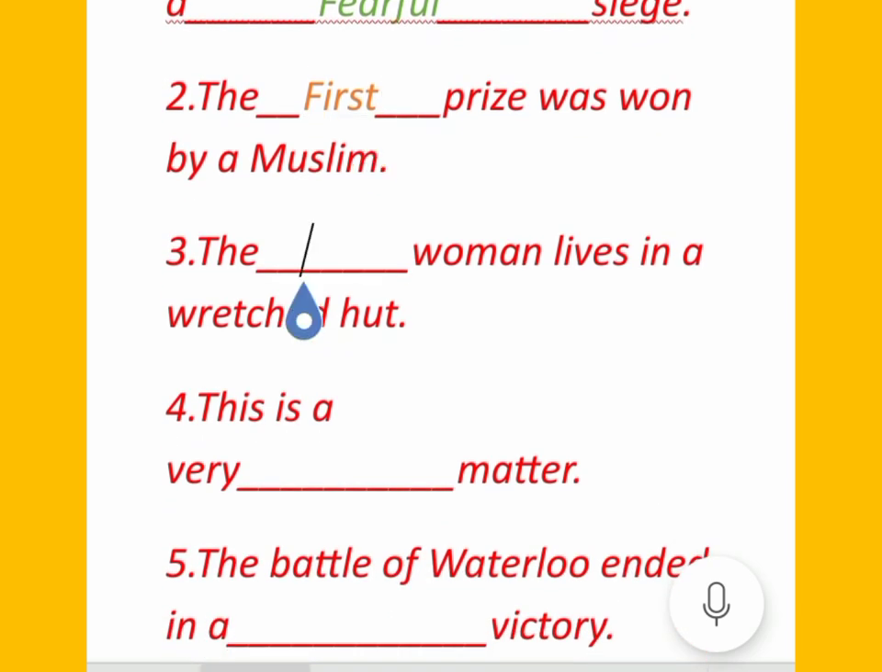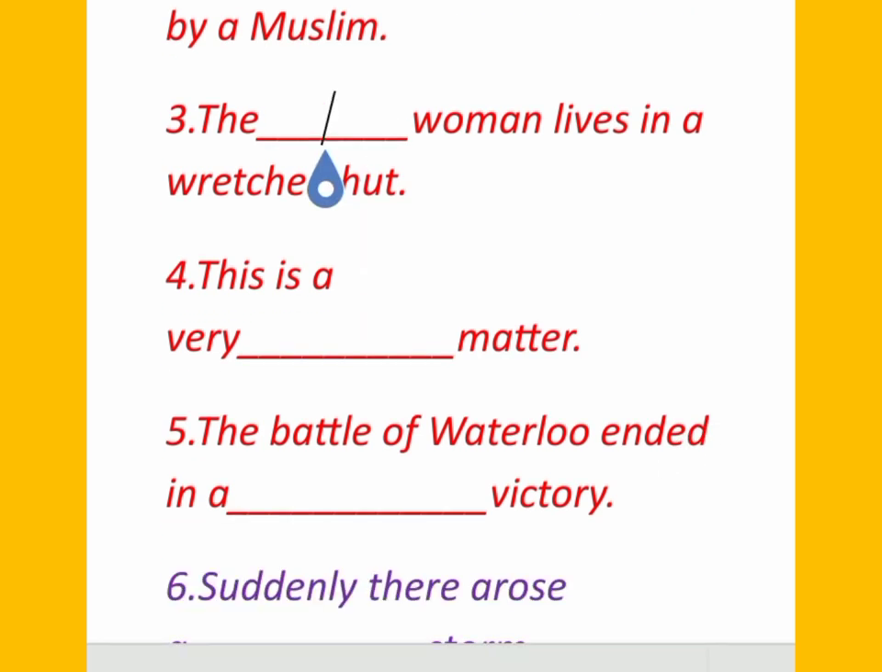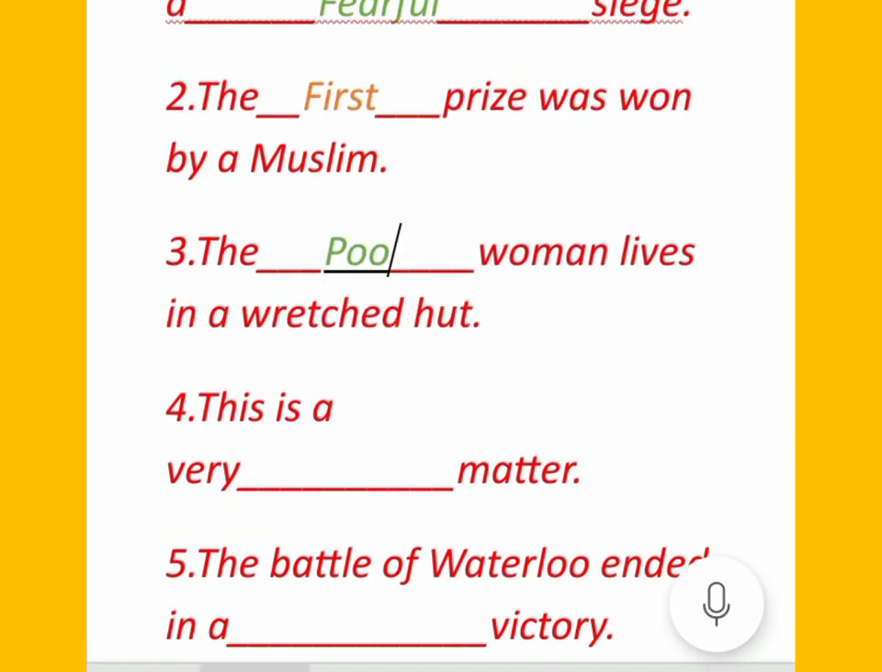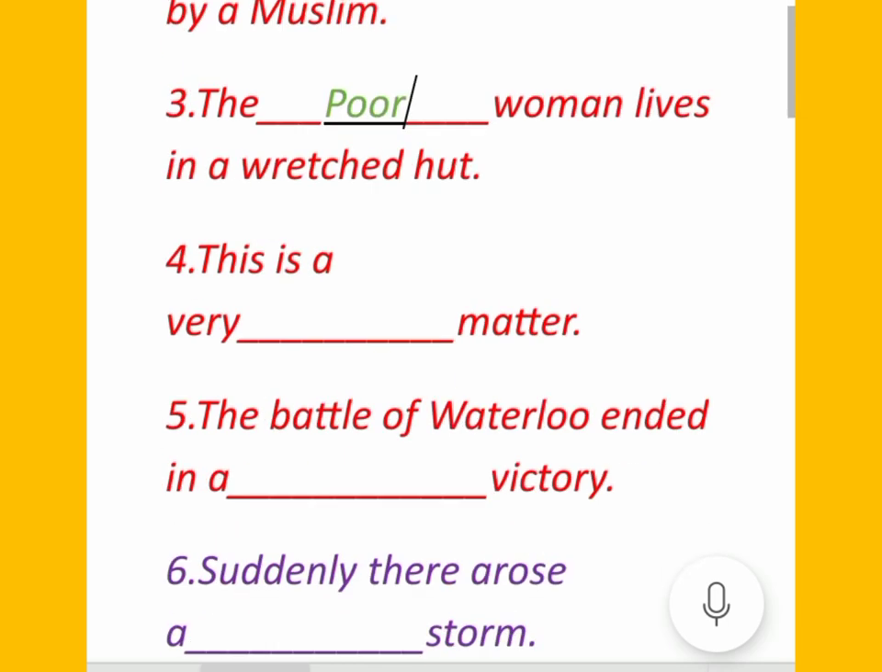In third, कौन सा एडजेक्टिव यूज करना होगा? First of all we have to read the sentence. The dash woman lives in a wretched hut. So the proper adjective will be poor. The poor woman lives in a wretched hut.